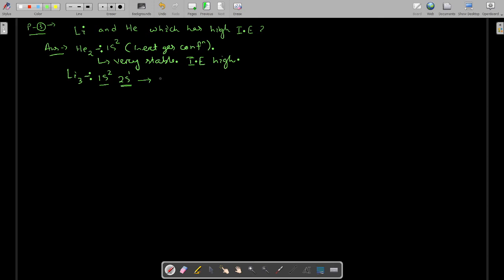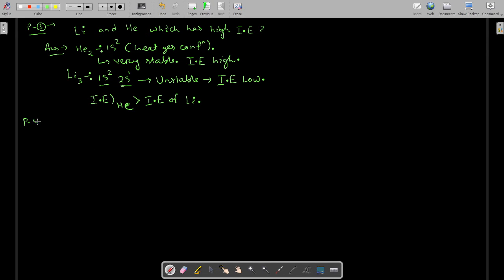So this electronic configuration is unstable, so it has low ionization energy. So I can say ionization energy of helium is greater than ionization energy of lithium. This is fine, this much you know.